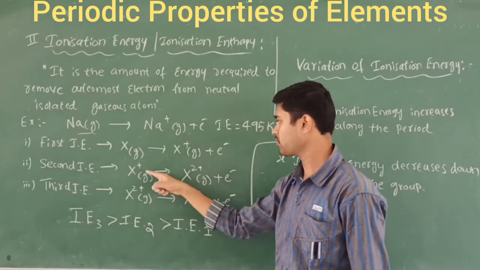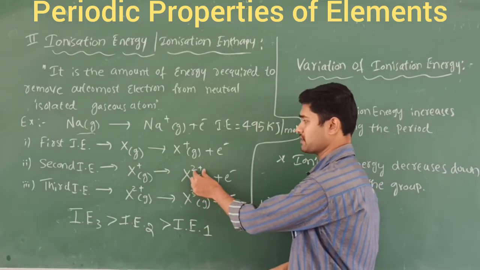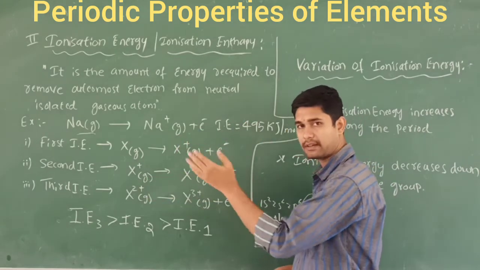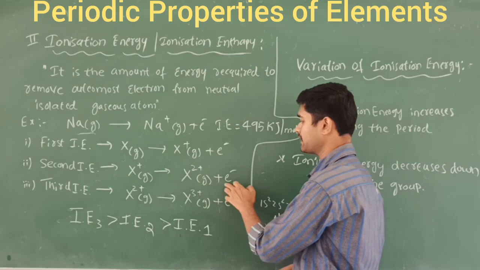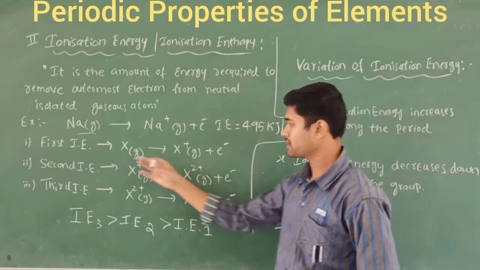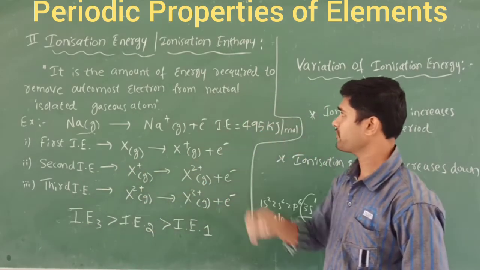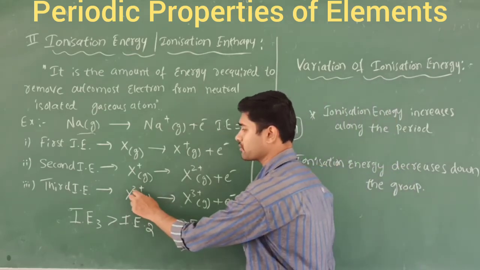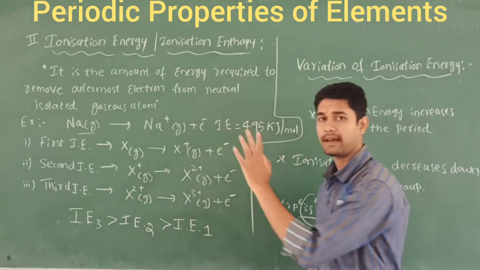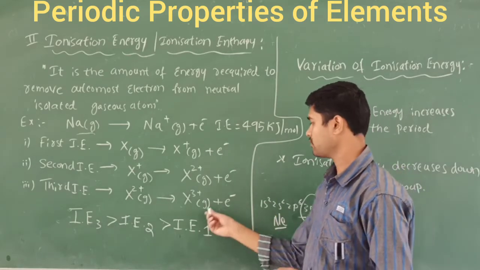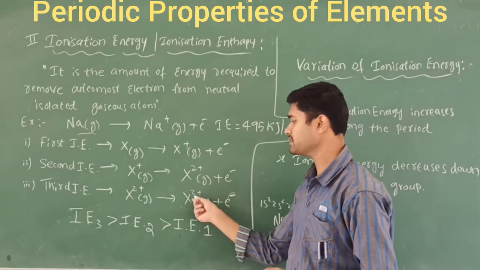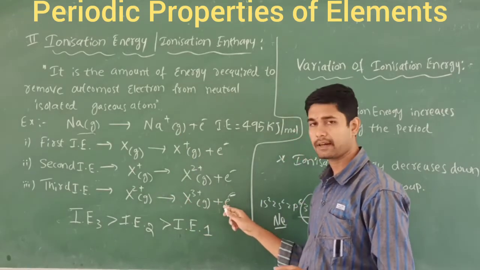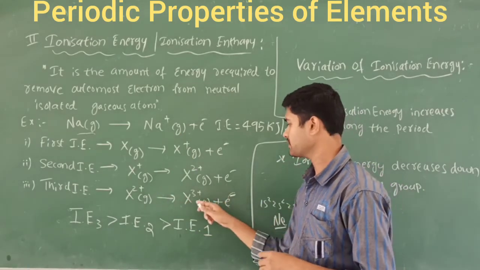It loses one electron, and now it becomes 2 plus, because already one electron is lost. When it loses one electron again, it forms the 2 plus and an electron is released. What about the third ionization energy? Same: the amount of energy required to remove the outermost electron from the dipositive ion of the isolated gaseous atom. After losing one electron, it now becomes 3 plus, because 2 plus has already formed.